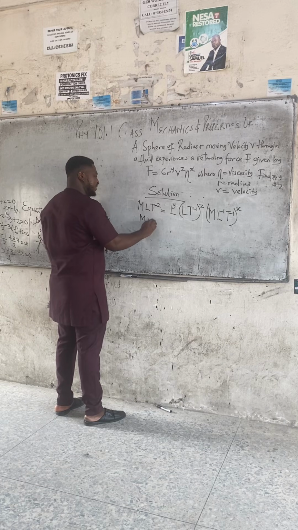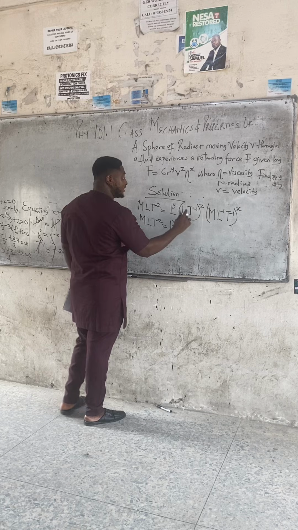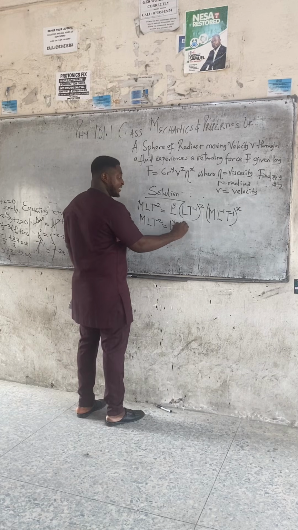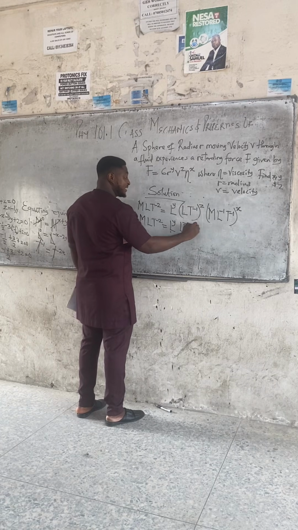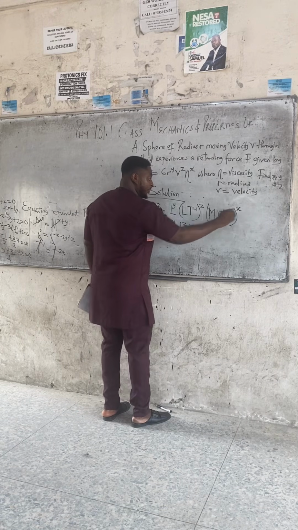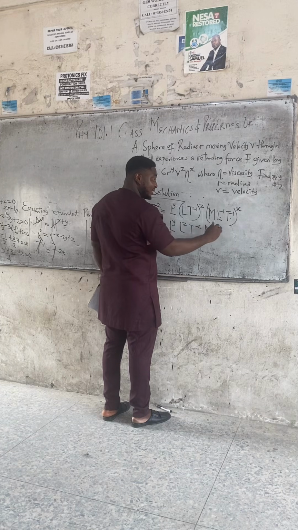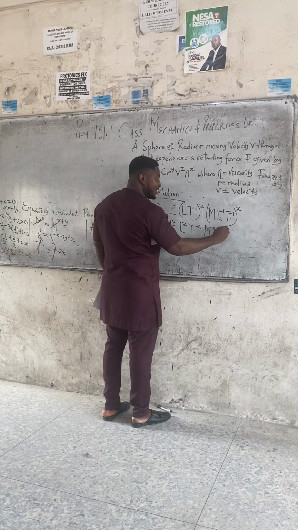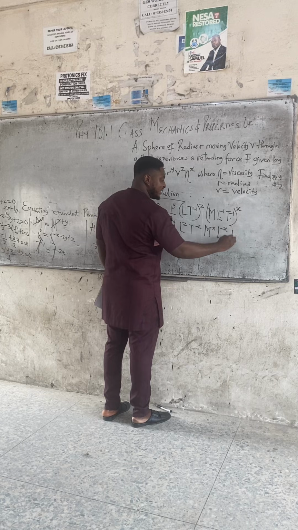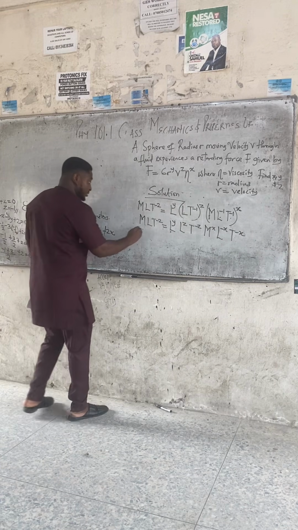M L T minus 2 equals L raised to power Y. Let's use this bracket to expand. This Z will come to everybody. L Z, right? T minus 1 times Z. T minus Z. M L T will expand X. So M raised to power X, not minus X, now X. M raised to power X. L raised to power minus 1 times X, minus 1 times X. T raised to power minus, collect like terms.